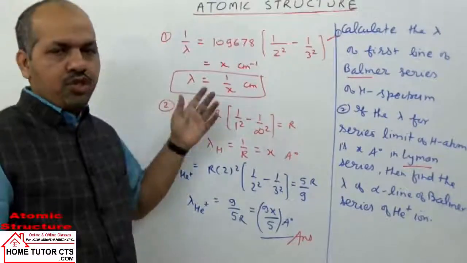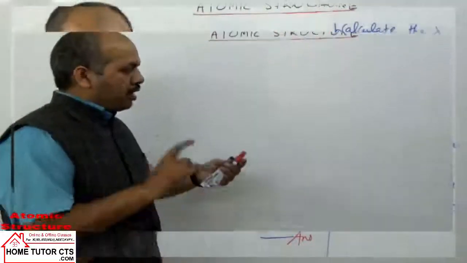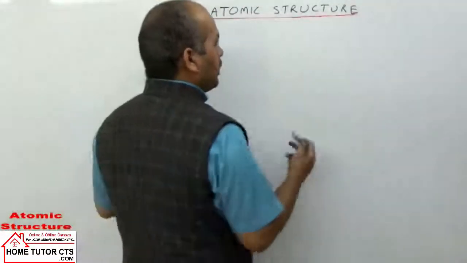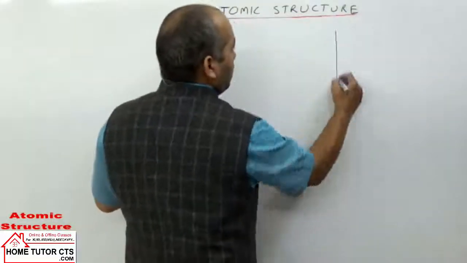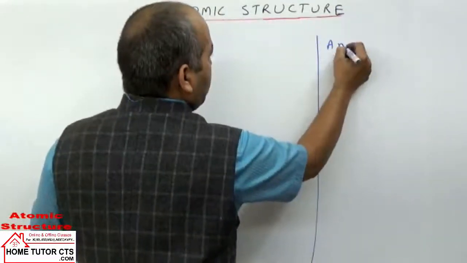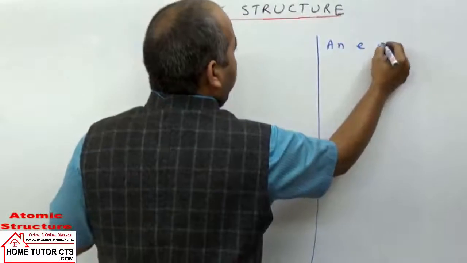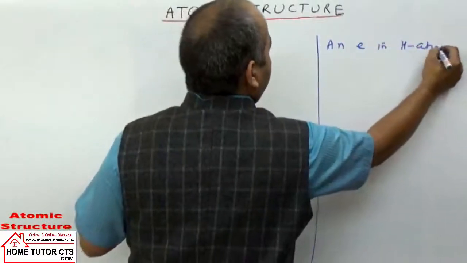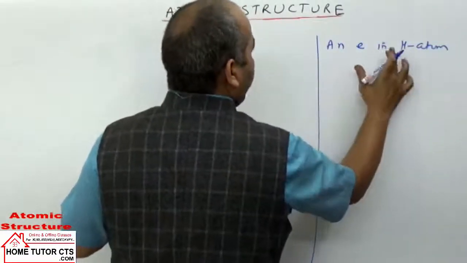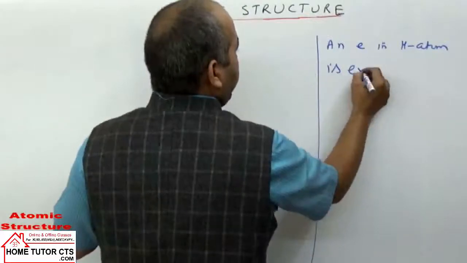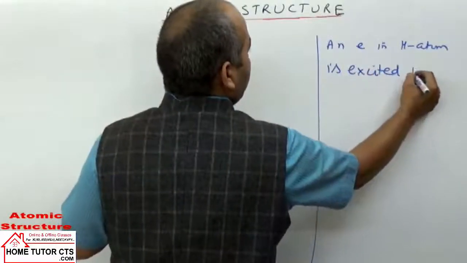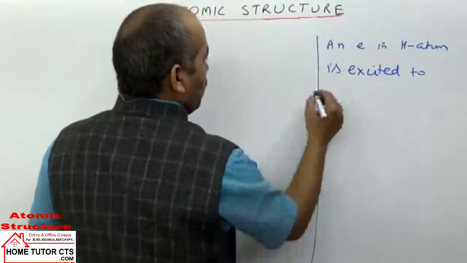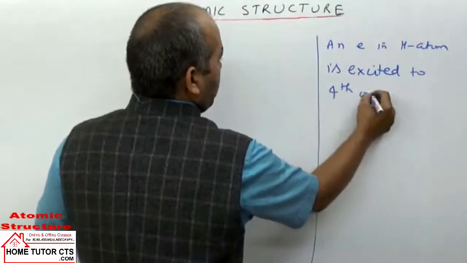Let us take some more questions on this concept. Now the question is given to you. An electron in a hydrogen atom is excited to the fourth orbit.